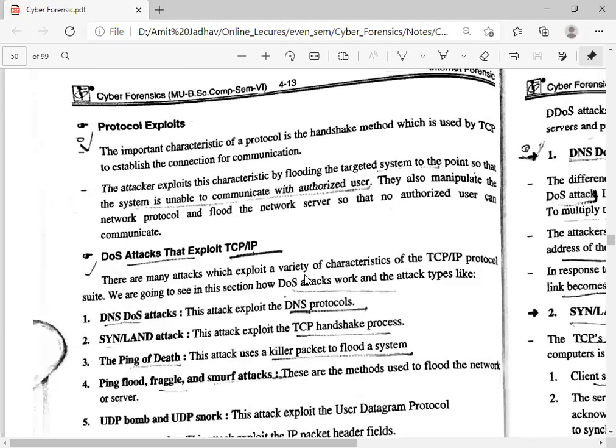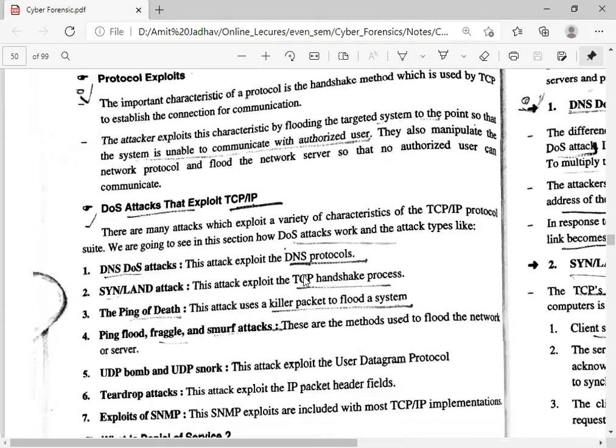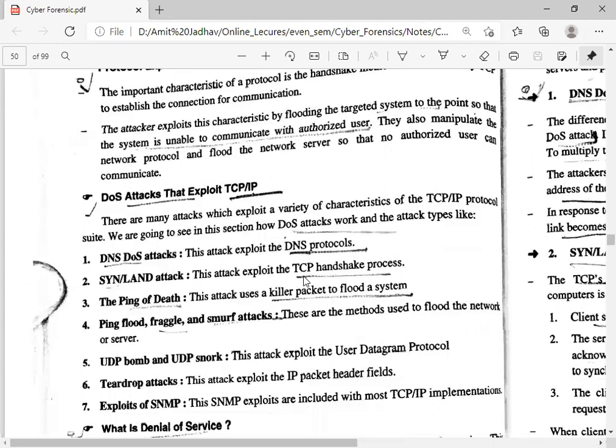There are different types of protocol exploits using DOS. We all know about denial of service.